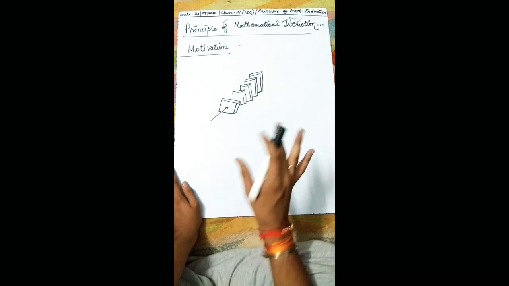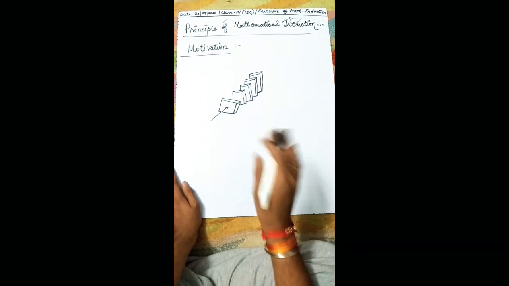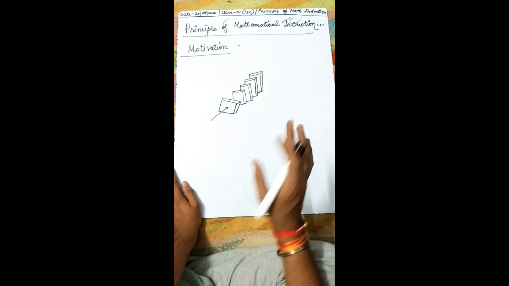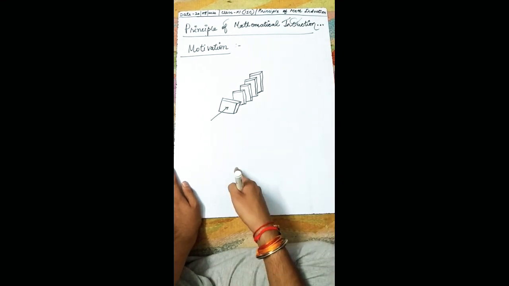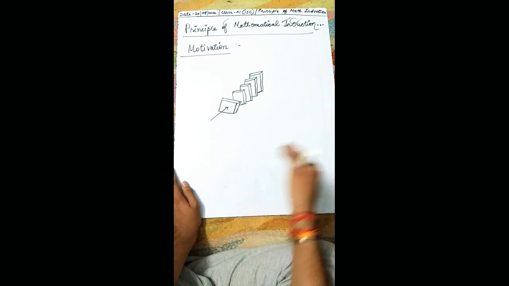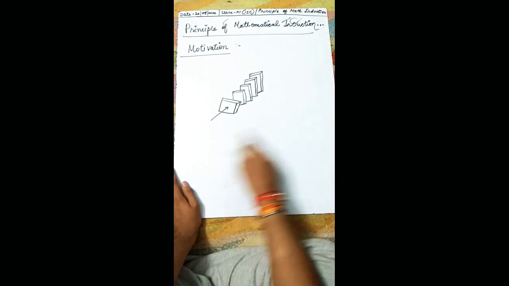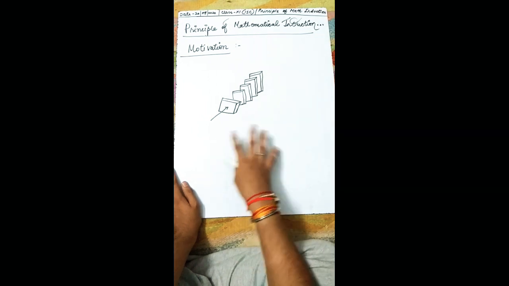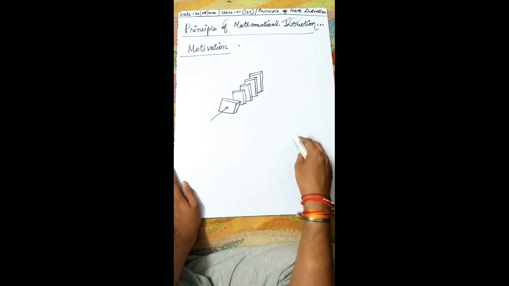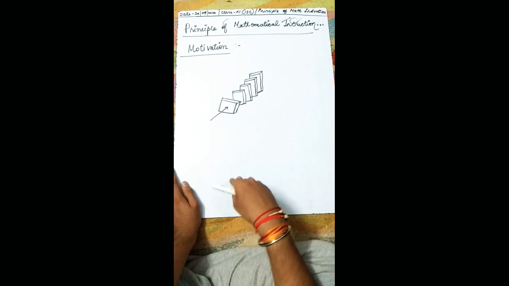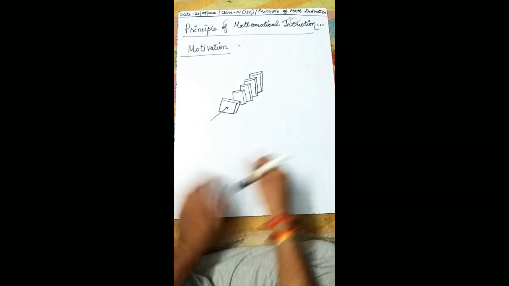In this principle we go for the truthfulness of the statement. As I explained previously, 1 plus 2 plus 3 and so on up to n is equal to n(n+1)/2. If it is true for the first one, then it is true for all the cases.